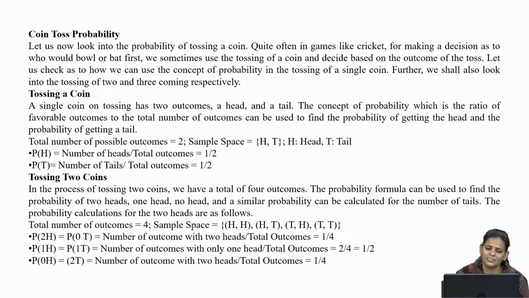So we have two outcomes where we get only 1 head or only 1 tail. So the probability will be 2 divided by 4, that is, sorry, 1 by 2. Then the probability of 0 heads or 2 tails: number of outcomes with 2 tails divided by total outcomes will be 1 by 4. So in this way we have done tossing of 1 coin and tossing of 2 coins.